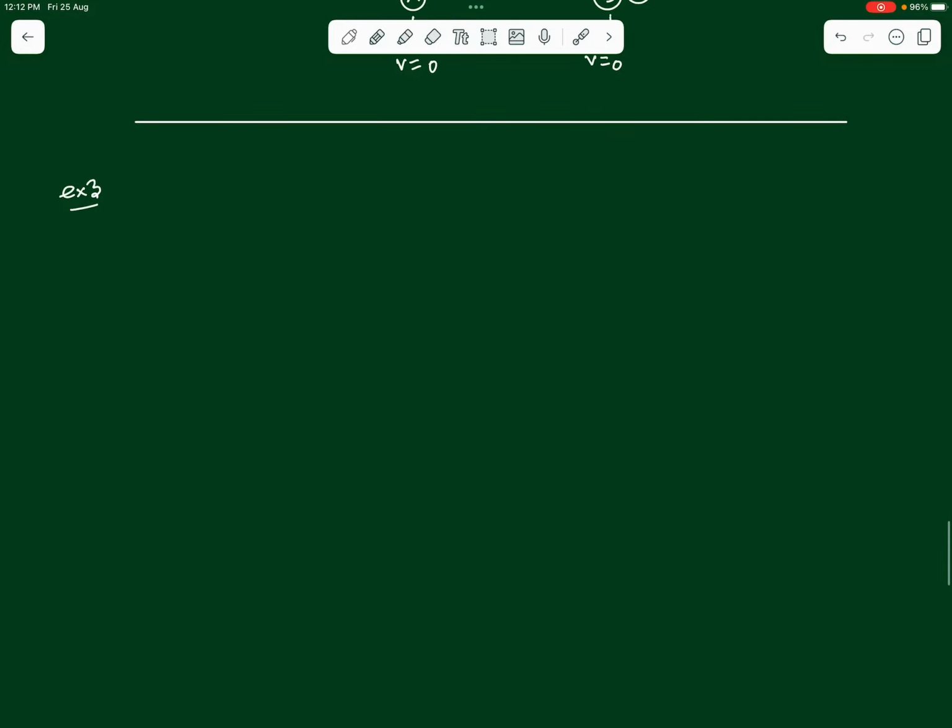The third example is a ball moving with a velocity of 2 meters per second. This is a ball which is moving with 2 meters per second towards a heavy wall. This is the wall, let's say, and it's a heavy wall, so we don't need to know the mass here, we just need to know that it's a heavy one which is moving towards the ball at 1 meter per second. So the wall is also moving here, it's not at rest, it is moving with 1 meter per second towards left. Assuming the collision to be perfectly elastic, find the velocity of the ball immediately after the collision.